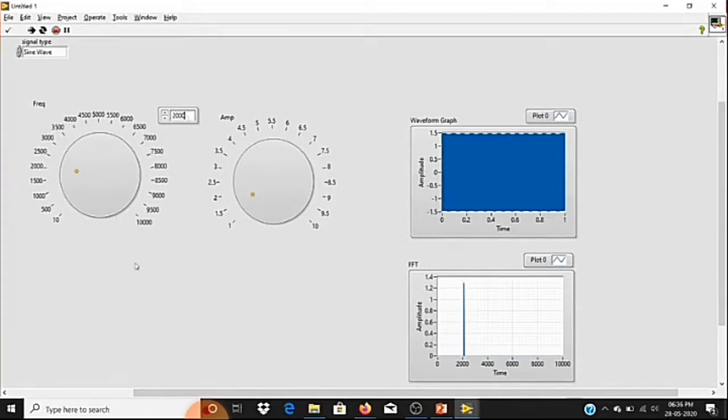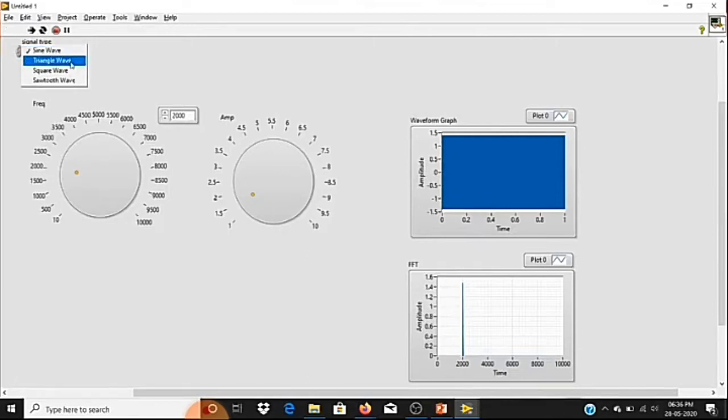You can see I'm getting a single peak exactly at 2000 because I have kept my frequency as 2000. For a sine waveform, we'll get a single fundamental frequency only. So we are going to consider this fundamental frequency as one of the features. Now let me try with a triangle waveform.